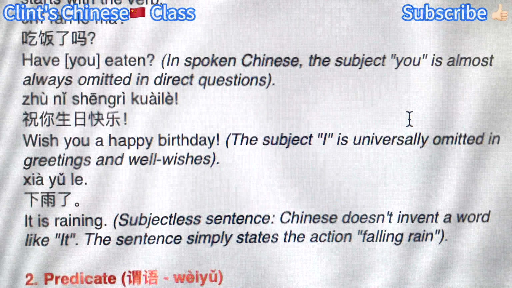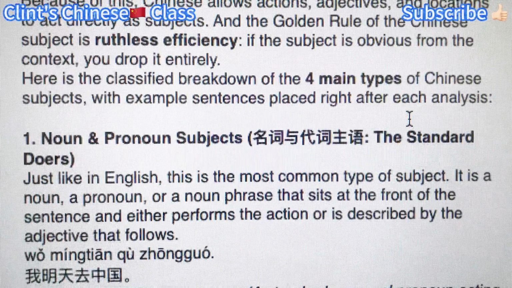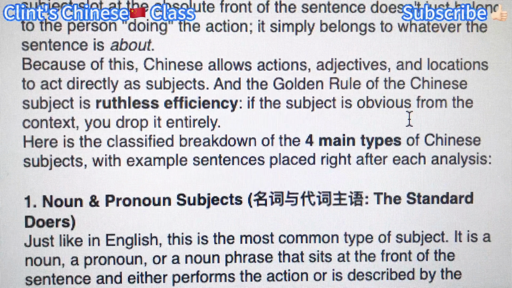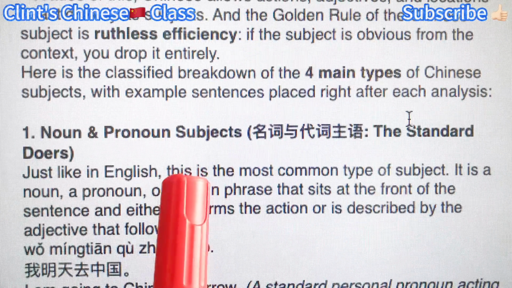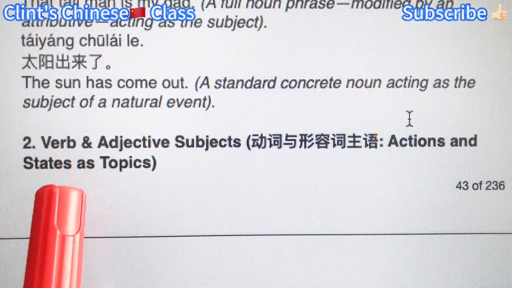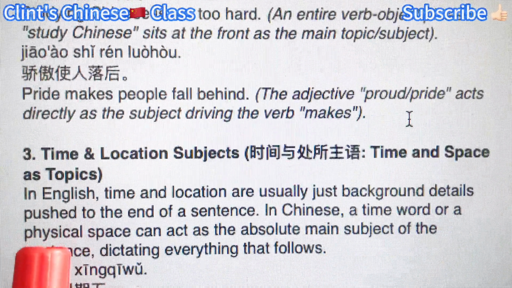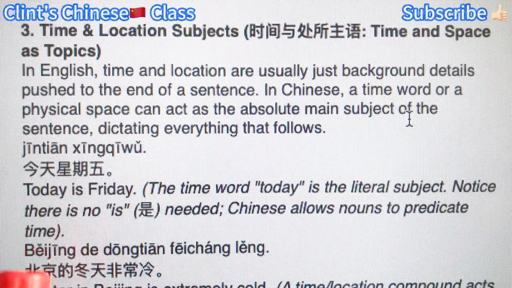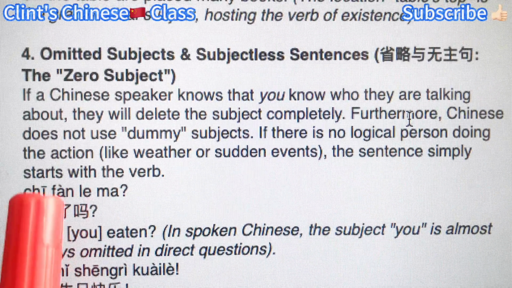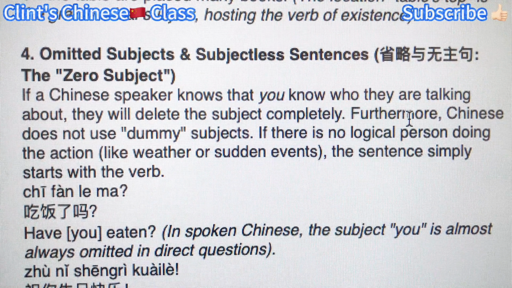Alright guys, so today we learned the four types of subjects. Noun and pronoun subjects, which is quite typical. And verb and adjective subjects. Remember that verbs and adjectives can be subjects. Third, time and location subjects. And fourth, omitted subjects or subjectless sentences.